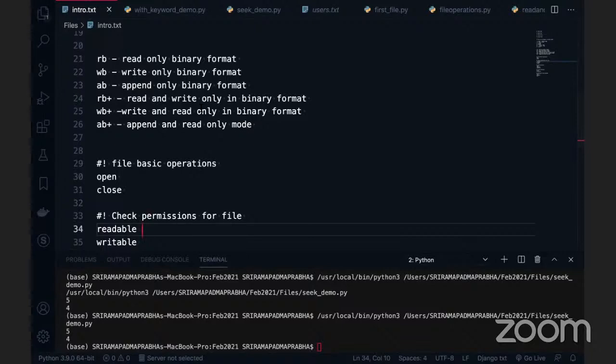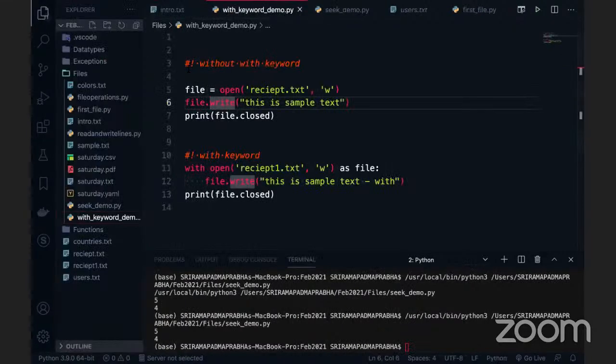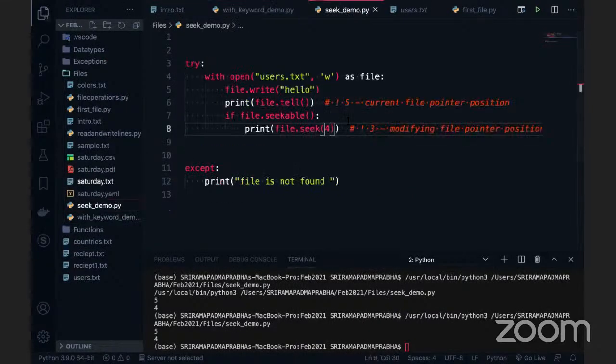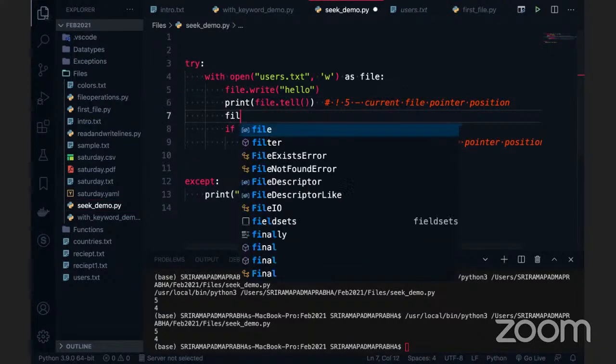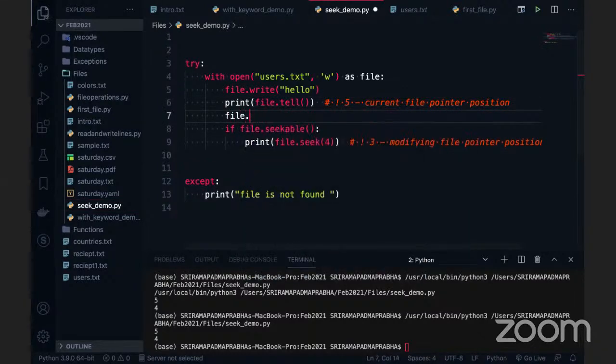So if you know the length of the string, you can take it up. In that case, there are two ways we can do it to answer your question. One is that you read the content and store it into one variable, like this: file.read, and we store it into a variable called content. This will get all the content here.